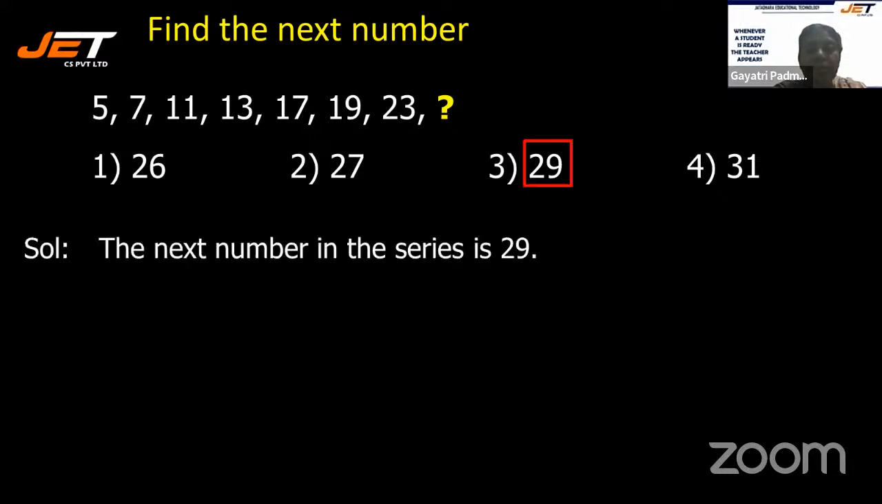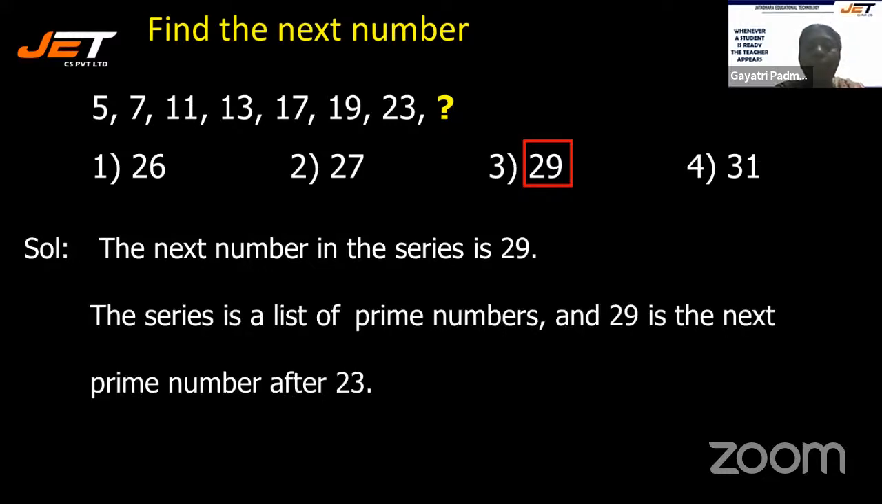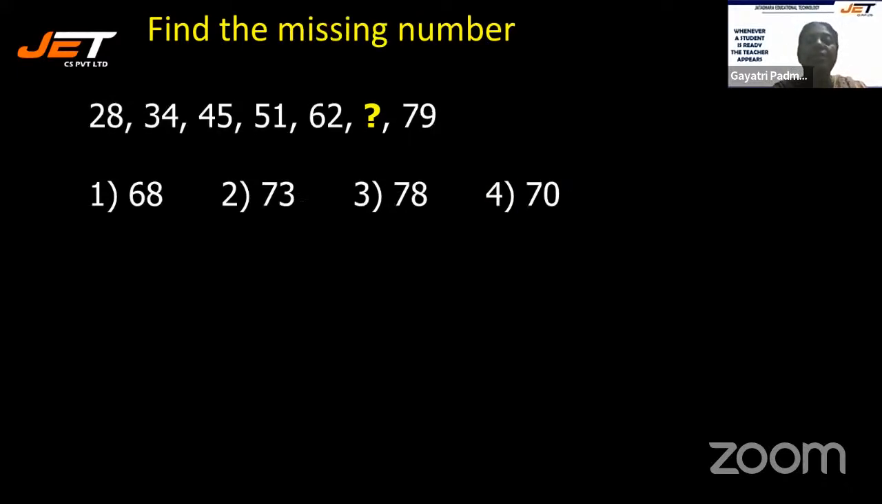All right, I'm sure you would have chosen 29. The next number in the series is 29. How? The series is a list of prime numbers and 29 is the next prime number after 23, of course, with an odd number as well. Right? So 5, 7, 11, 13, 17, 19, 23, 29. All right. Yes. See the next question.